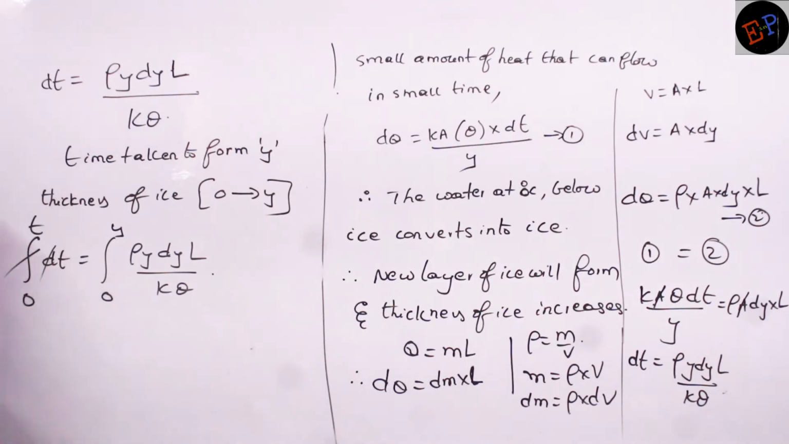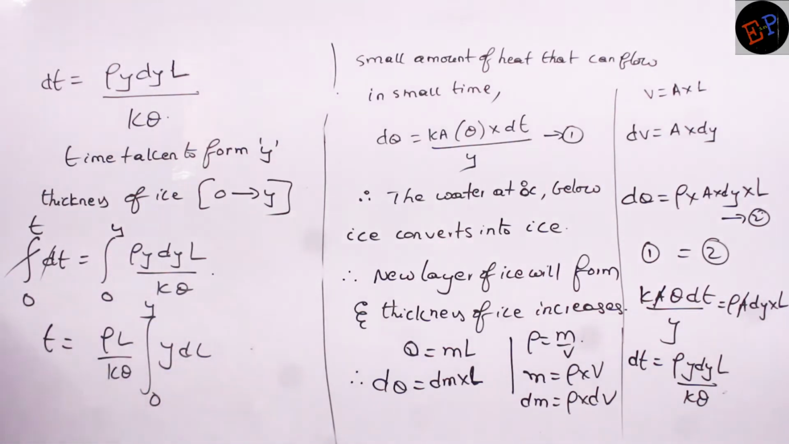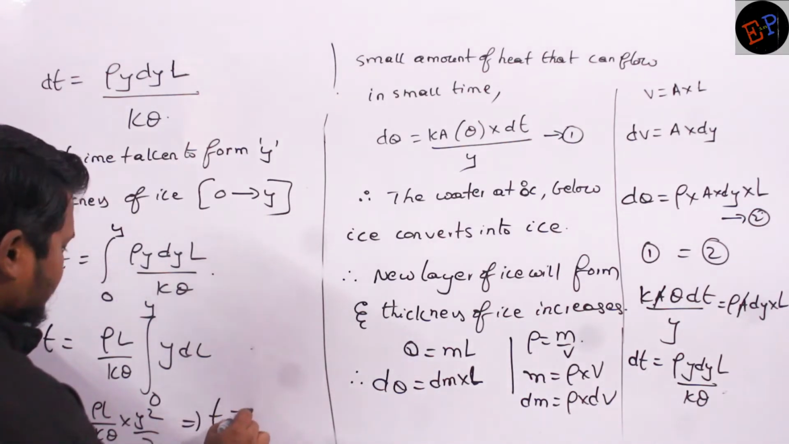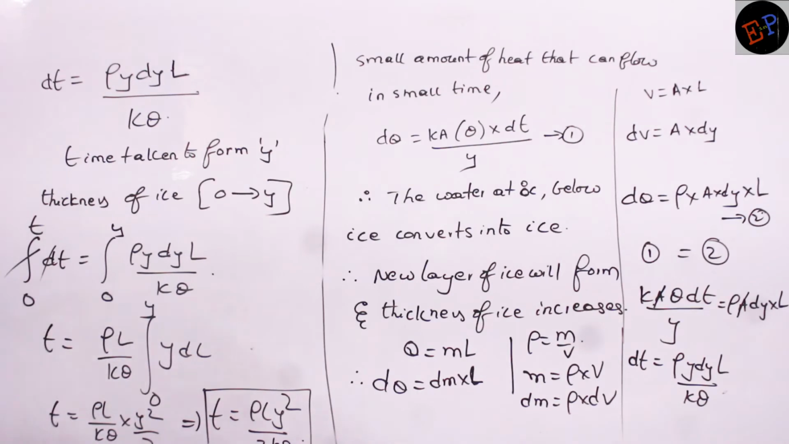So integration and differentiation will get cancelled with each other. So therefore, t is equal to, now here what are the terms which are constant? Rho L by k theta, they are constant. So integration of y dy, limits are applied from 0 to y. This is how I can write now. Now integration of y is how much? y square by 2. So therefore, t is equal to rho L by k theta multiplied by y square by 2. And if you supply the limits also, then again I will get the same equation. Okay. So therefore, time taken is how much? Rho L y square divided by 2 k into theta. Clear? So this is the time taken to form y thickness of ice.